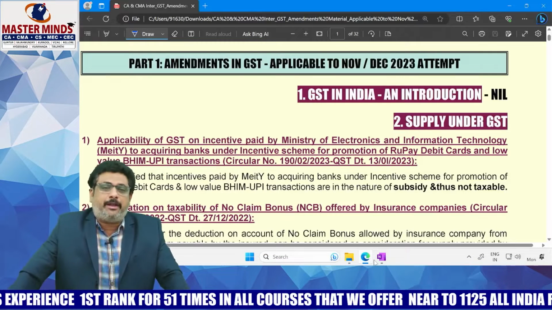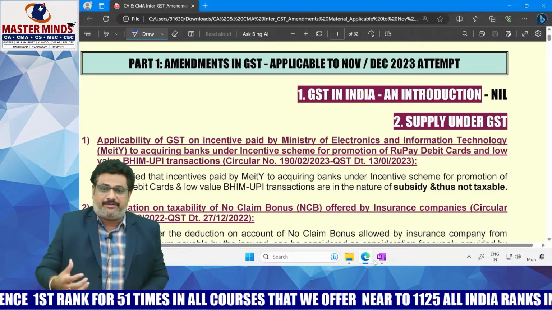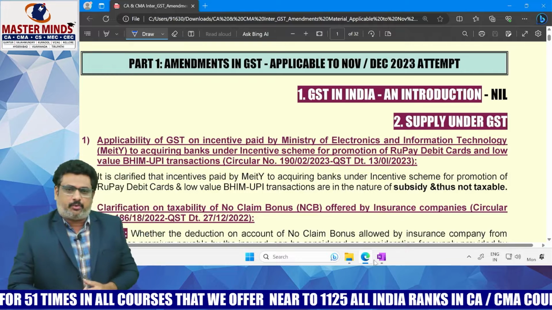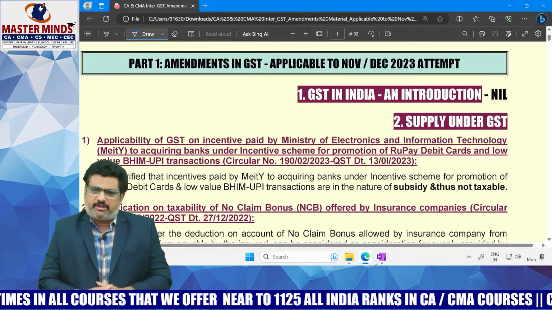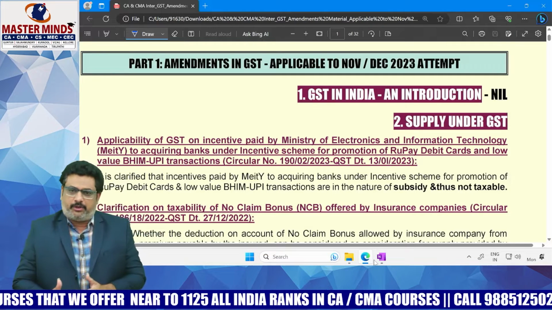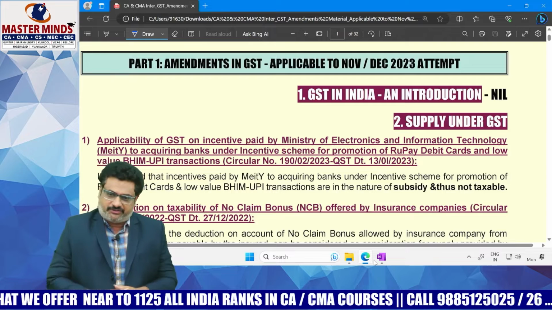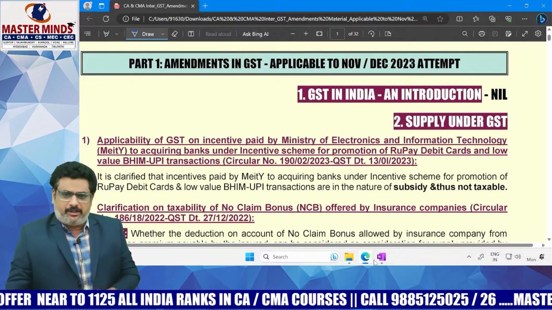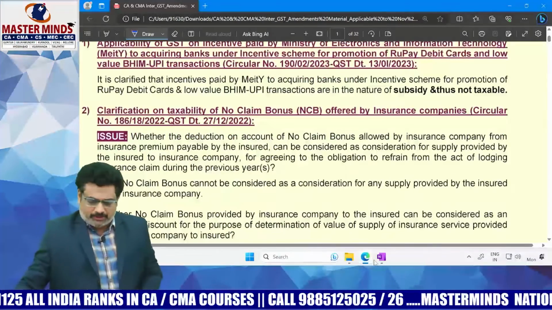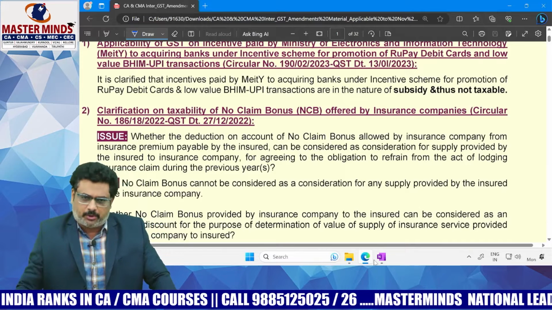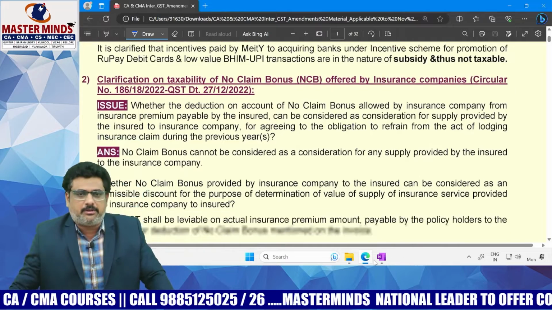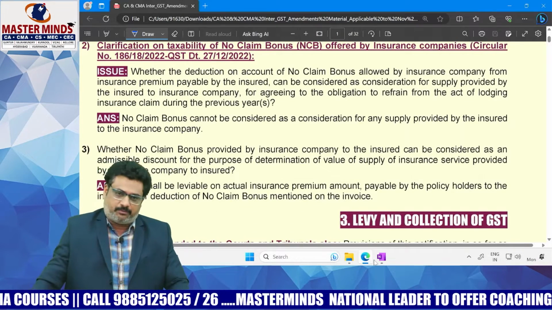Generally, in order to encourage the transactions of these rupee cards, the government may have given some incentives to the acquiring banks. In those cases, whatever incentives are given by the government, that means the Ministry of Electronics and Information Technology, definitely it will be in the form of subsidy. Therefore, it is not taxable. Already you know that subsidy from government is excludable, and subsidy from any person other than government is includable. So not that much important from the examination point of view.